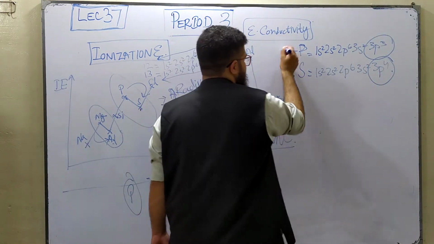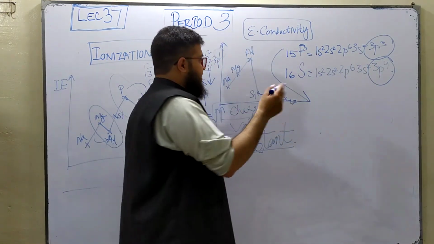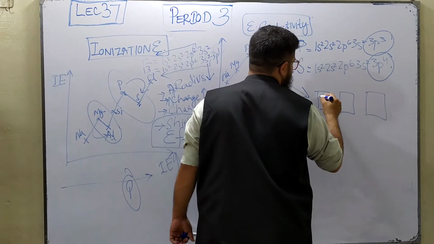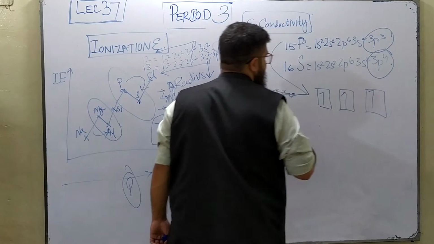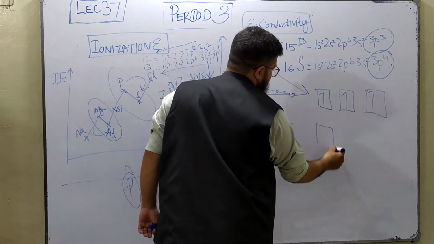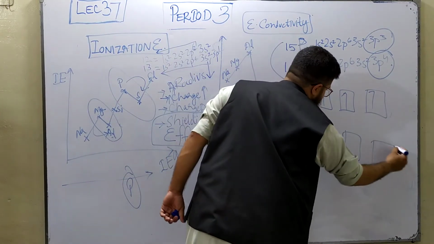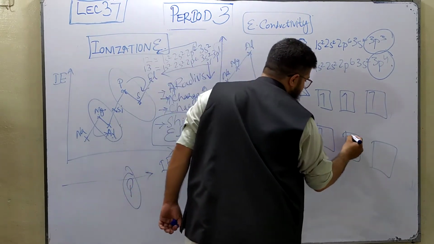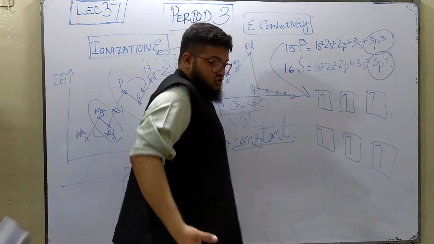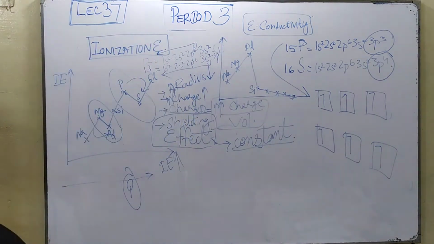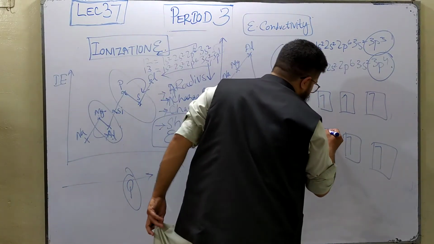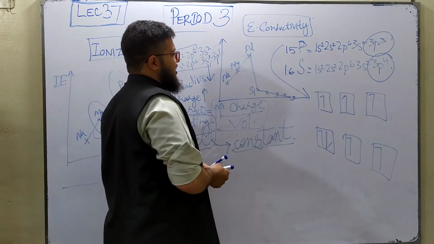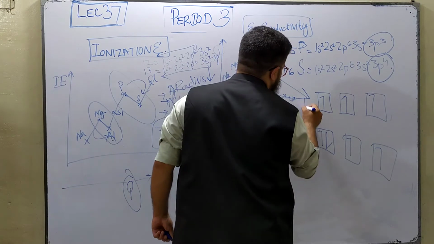In case of phosphorus, you've got the 3 orbitals of p, and they're all half filled. So 1, 2, and 3. But in case of sulfur, you've got 3 orbitals, and if you start filling them according to Hund's rule, you have to first fill them singly, and then the 4th electron has to be added over here. This means this is sulfur and that's phosphorus.